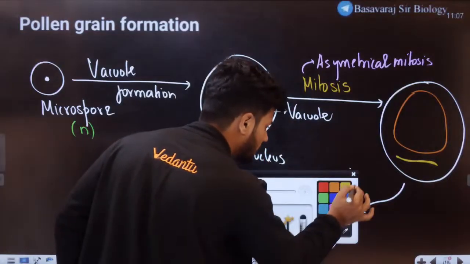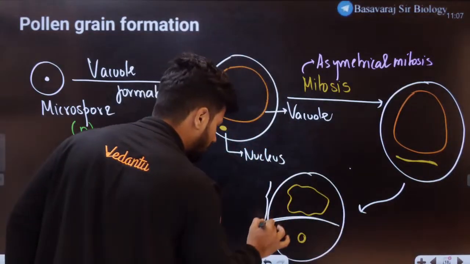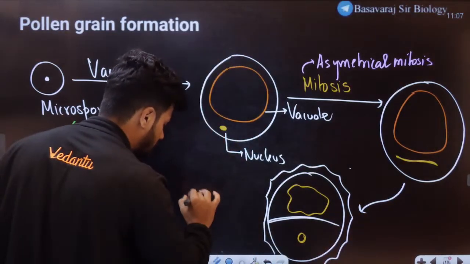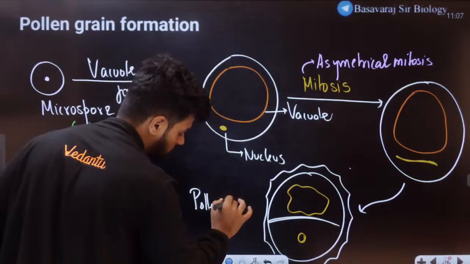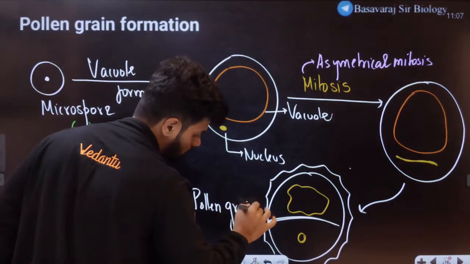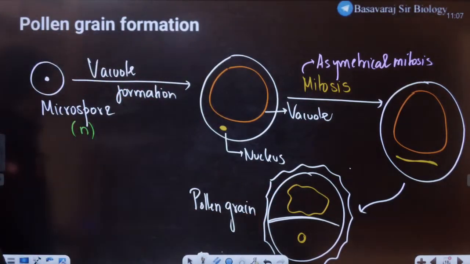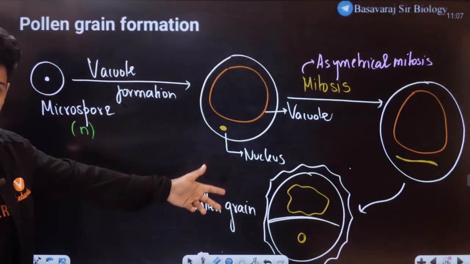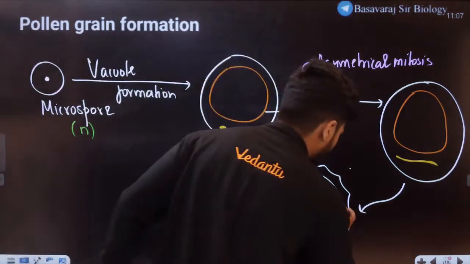This male gametophyte will have an outer layer like this, and this male gametophyte is nothing but the pollen grain. This is nothing but the pollen grain. Okay. So students, that's how we end up getting the pollen grain. And of these two nuclei here, one is called your